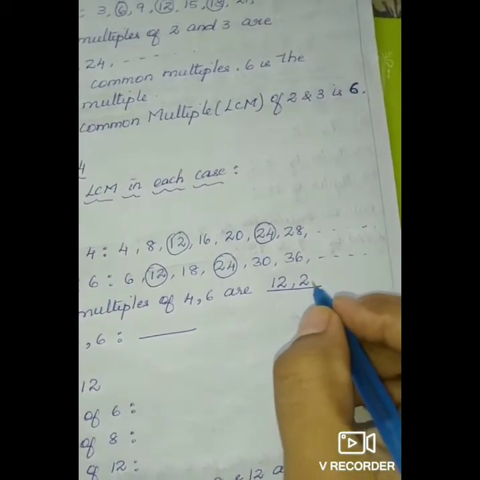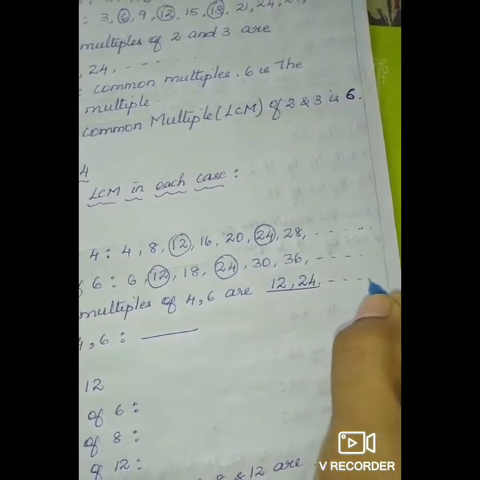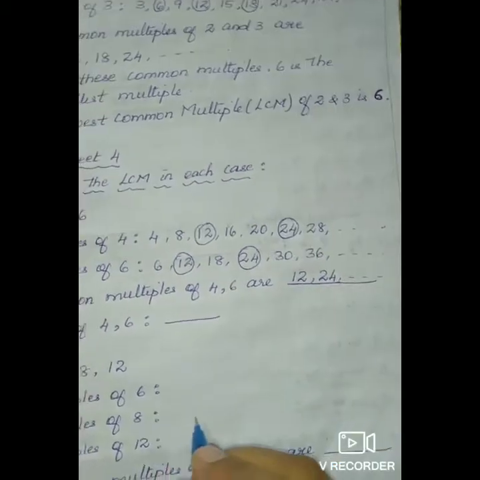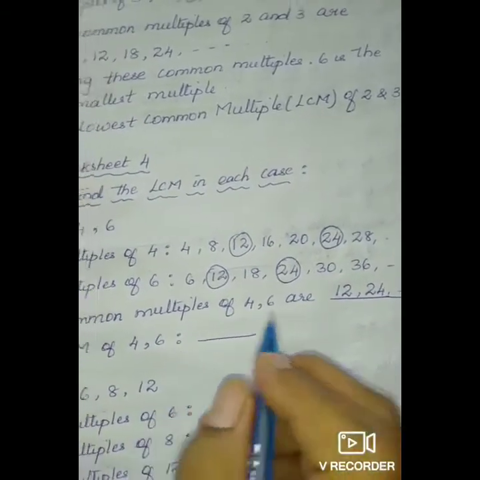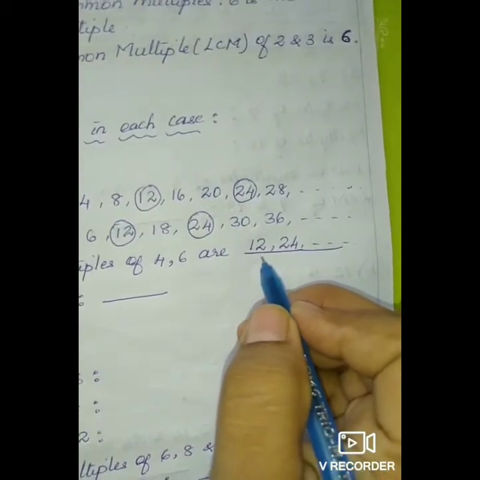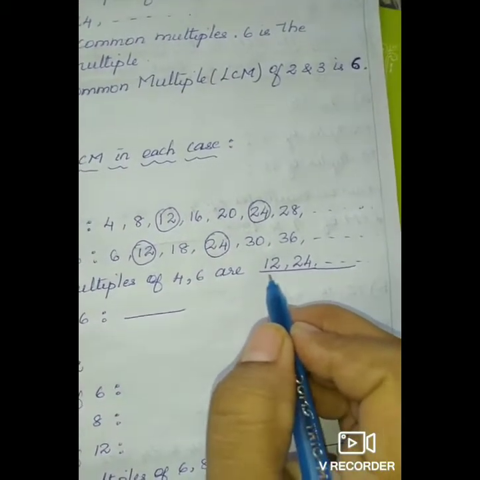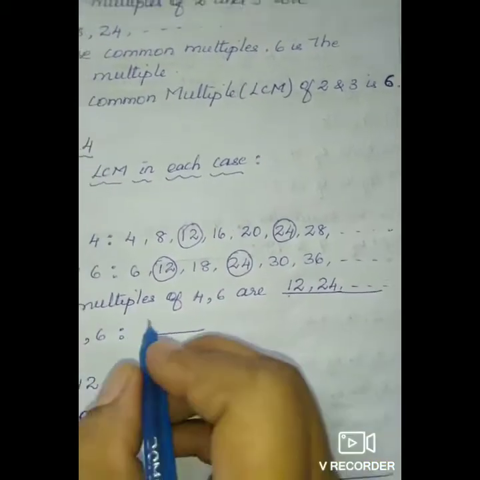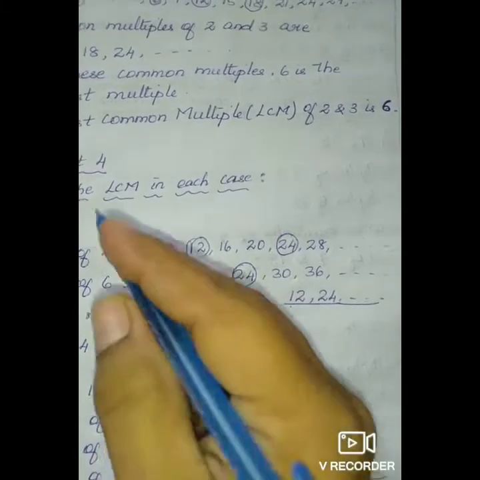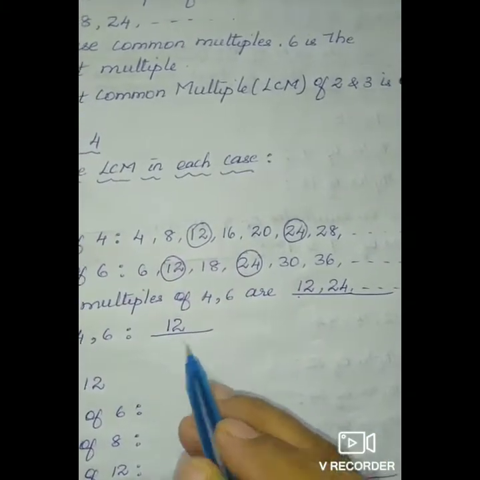12, 24 and goes on because it continues. Next, in this common multiple, which is the lowest common multiple? That is 12. So LCM of 4 and 6 is 12.